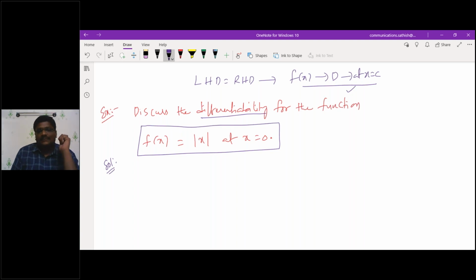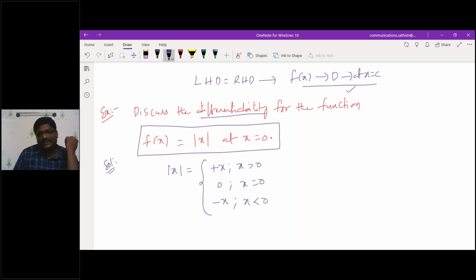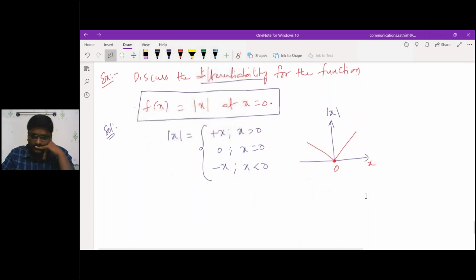So I'm just giving you these criteria. First, what is your mod x? Mod x, you know that, is plus x when x is greater than 0, and it is 0 when x is equal to 0, and it is minus x when x is less than 0. Am I correct? If I sketch the function of your modulus, this is mod x. This is your modulus function now.